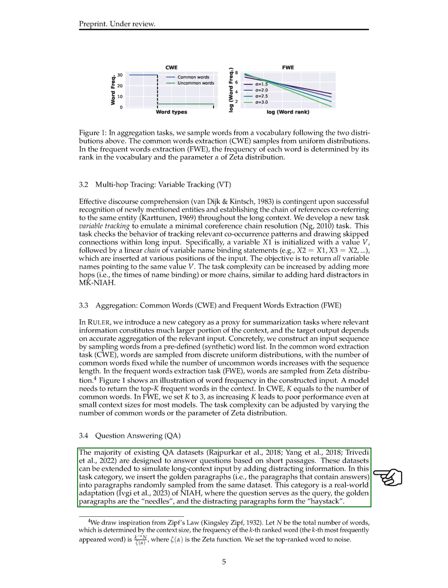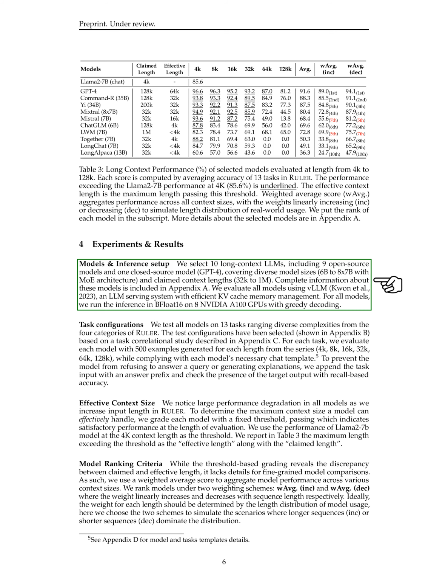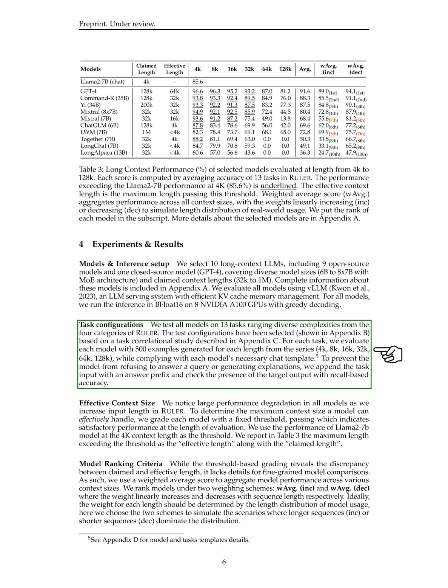Section: Models and Inference Setup. In this section, we selected 10 long context language models, LLMs, to evaluate their performance. These models varied in size and context length, including both open source models and a closed source model, GPT-4. We used a system called vLLM for evaluation, running the models on NVIDIA A100 GPUs with bfloat16 and greedy decoding. We tested these models on 13 tasks with different complexities from the Ruler categories. The task configurations were chosen based on a correlational study described in the appendix.